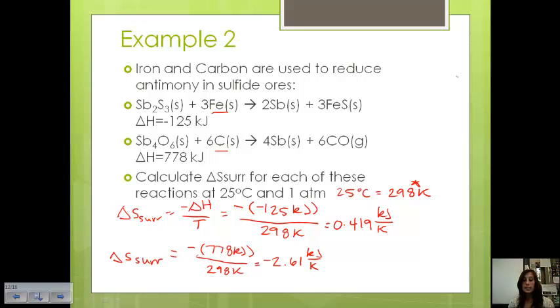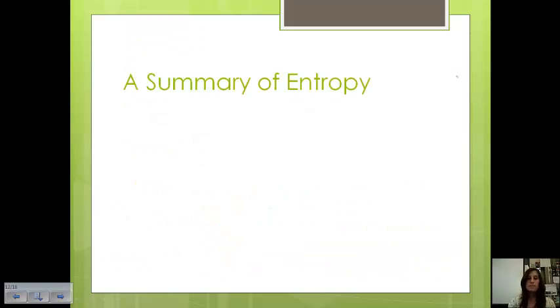So in this second example, heat is flowing from the surroundings, because it's negative, to the system. And for our first example, because this entropy is positive, heat is flowing from the system to the surroundings, because our entropy of the surroundings is positive.